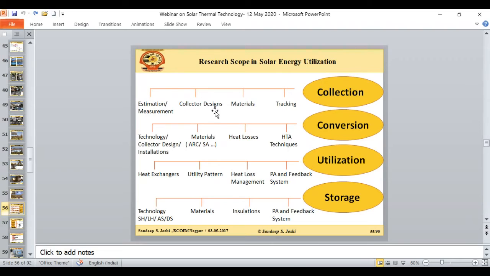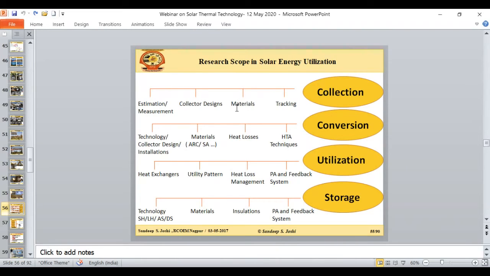Nowadays a lot of designs are coming in the market, but you can see the designs are very restricted, like parabolic dish collector, then parabolic trough collector, then heliostat and the mirrors. But definitely we are looking for some other designs also which can collect the solar energy very effectively and which will give very good optical efficiency. So this is one area of the research.